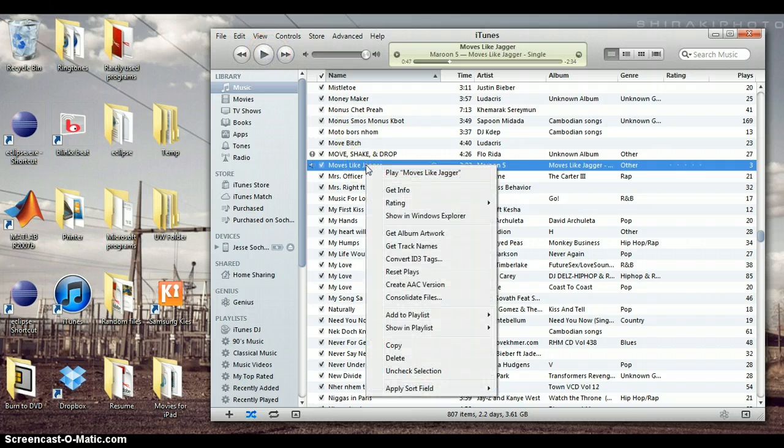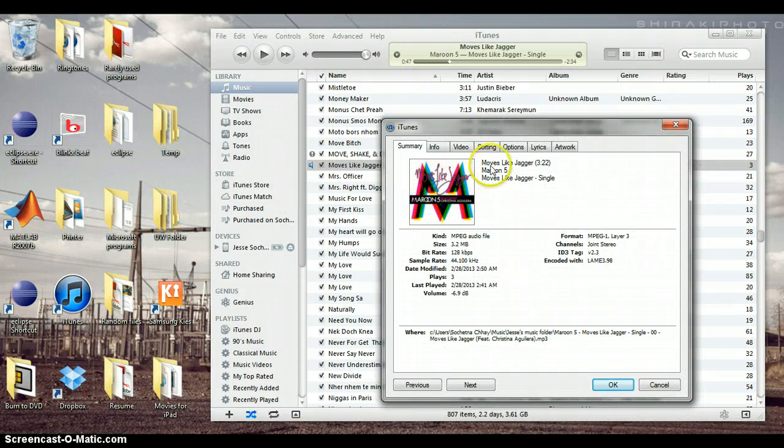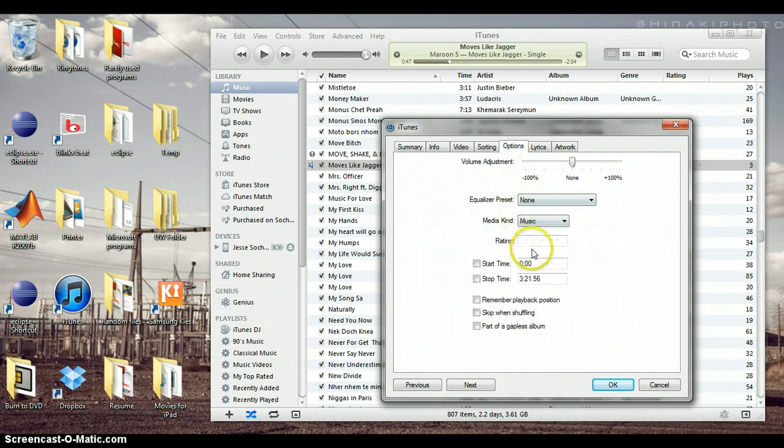Right-click the song and click Get Info from the menu. Select the Options tab in the new window. Enter the start and stop time of the 30 seconds or less portion of the song that you choose to be the ringtone. I chose mine to start at the 13th second.